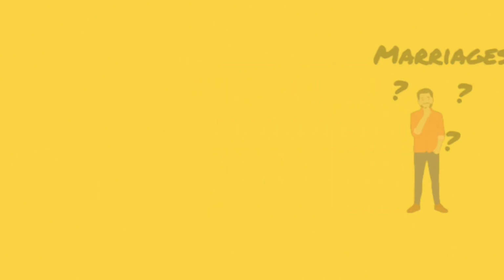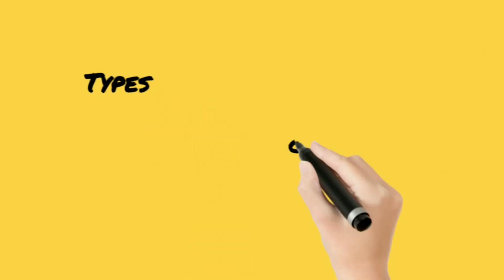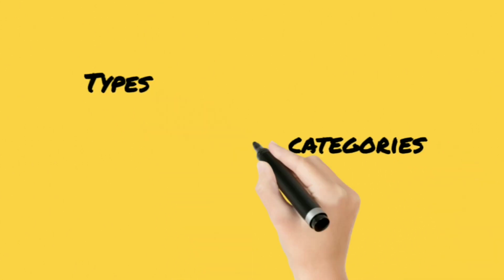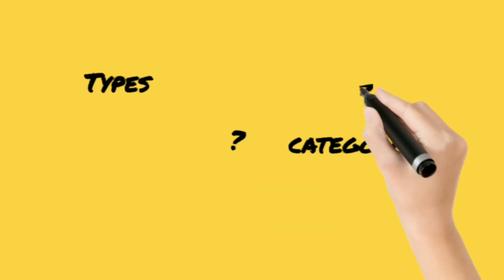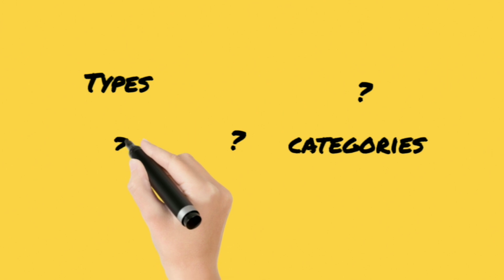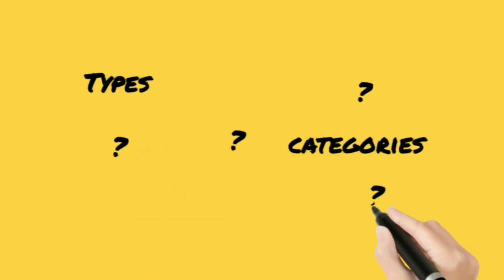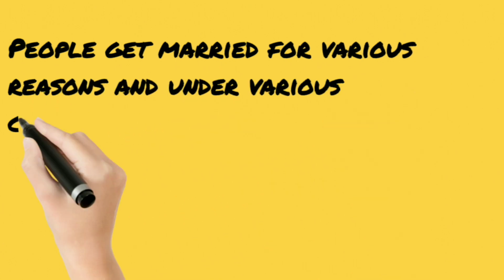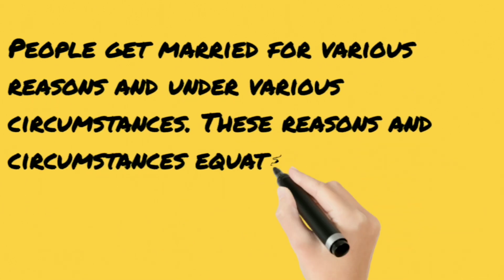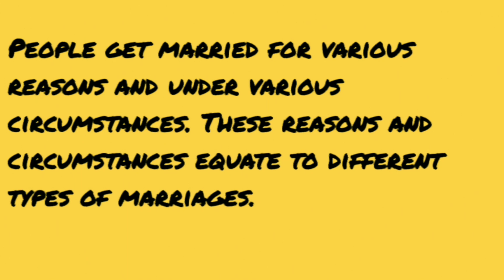There are also different categories of marriages or different concepts relating to marriage, like monogamy, polygamy, matriarchal, patriarchal, matrifocal, and those terms. But we don't want to really confuse the learners just yet. So we're going to be focusing on four types of marriages, right? Because you would know that persons get married for different reasons, and persons get married under different circumstances, right? So that in itself should tell you that there are different types of marriages.